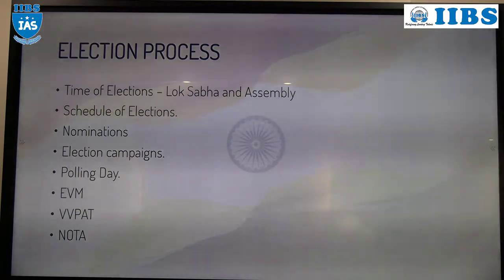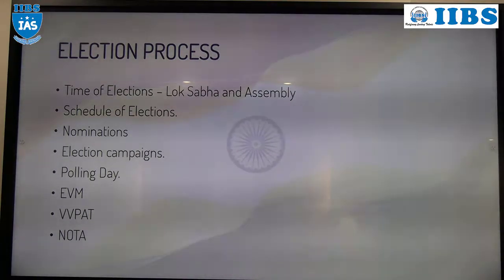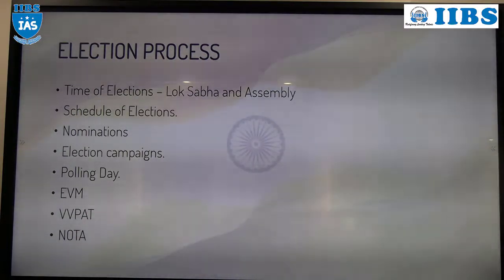Chance of? How can it be? Why? Because they have used burn software. Understood? Not online software. If it were online software, hacking would be possible. But EVM machines use burn software, inbuilt software. So it is not possible here.